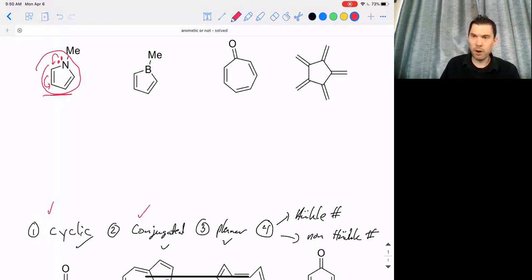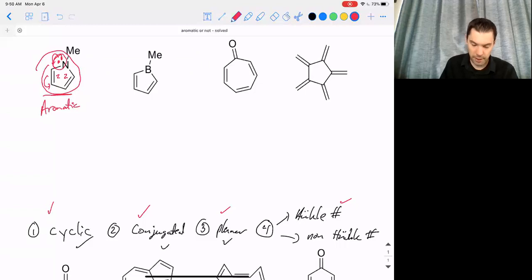To put it another way, all of the p orbitals are 1, 2, 3, 4, 5, 6, however many around a ring. It'll be planar, so the 5 atoms have to be a planar system, and that's a normal ring size, so there isn't any strain where we have groups bumping into each other over the top. And if I count my electrons here, I've got 2 for this double bond, 2 for this double bond, and then the lone pair on nitrogen. So that gets me to 6, which is a Huckel number. And so I would call this aromatic.